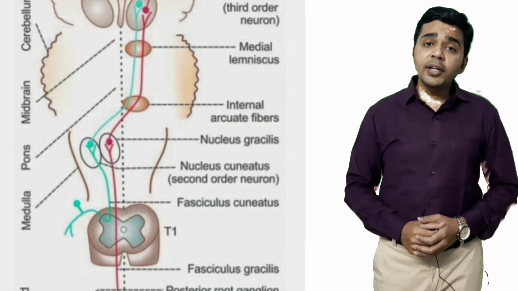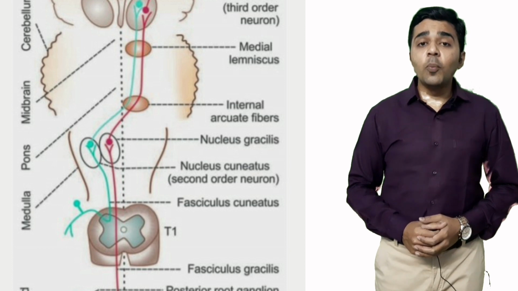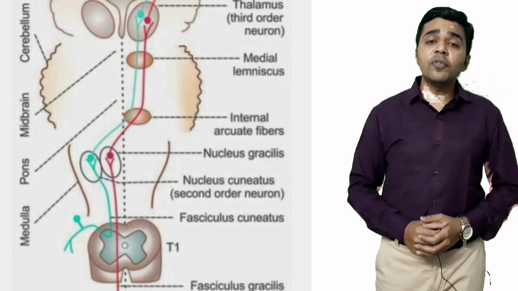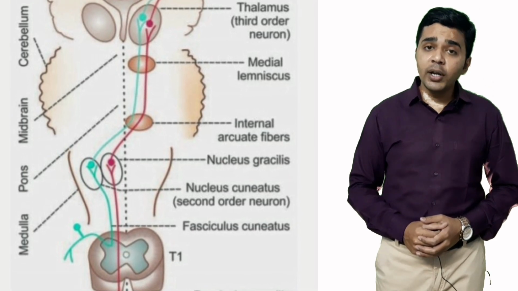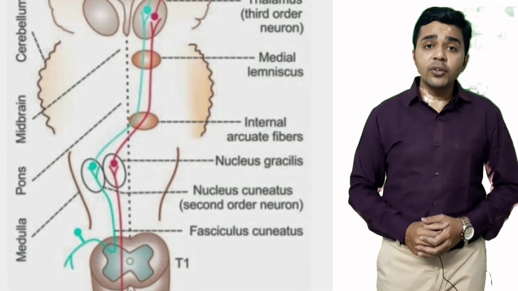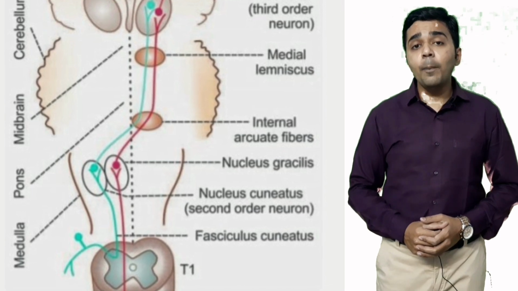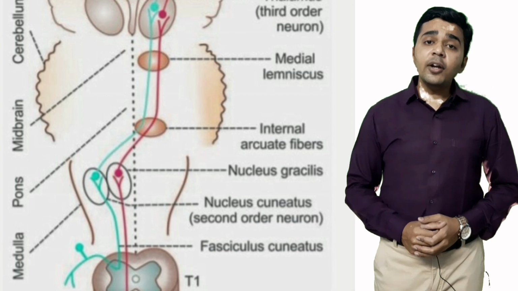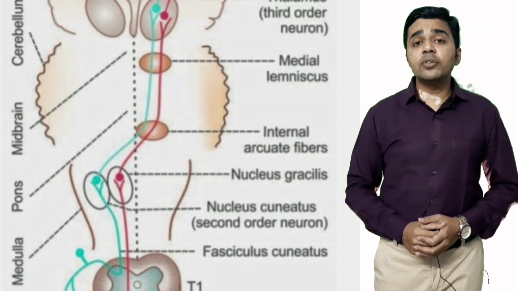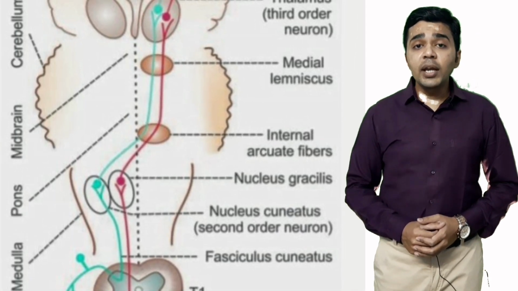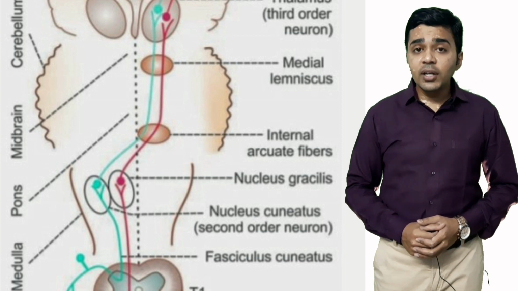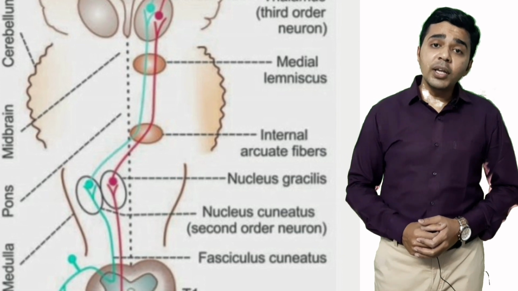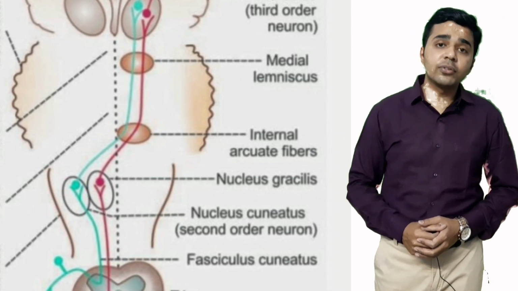They terminate in the medulla oblongata. Fasciculus gracilis contains the fibers from the lower part of the body, whereas fasciculus cuneatus contains the fibers from the upper part of the body. In the medulla oblongata, the fibers of the fasciculus gracilis terminate in the nucleus gracilis and the fibers of the fasciculus cuneatus terminate in the nucleus cuneatus.